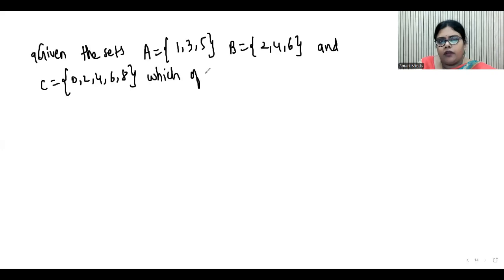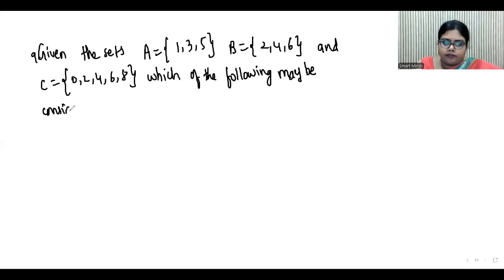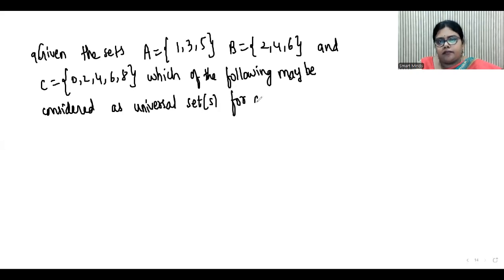Which of the following may be considered as universal set or sets for all the three sets